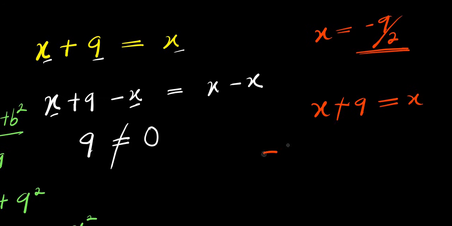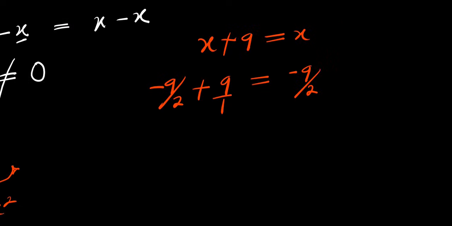So we have negative 9 over 2 plus 9 equals negative 9 over 2. Let's find the LCM, which is 2. 2 divides 2, 1, 1 times negative 9. Negative 9 plus 2 divides 2, 1, 2 times 9, we have 18.